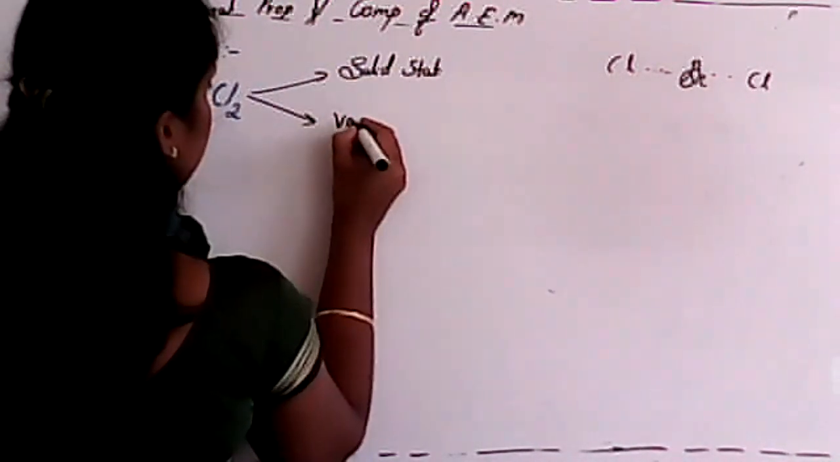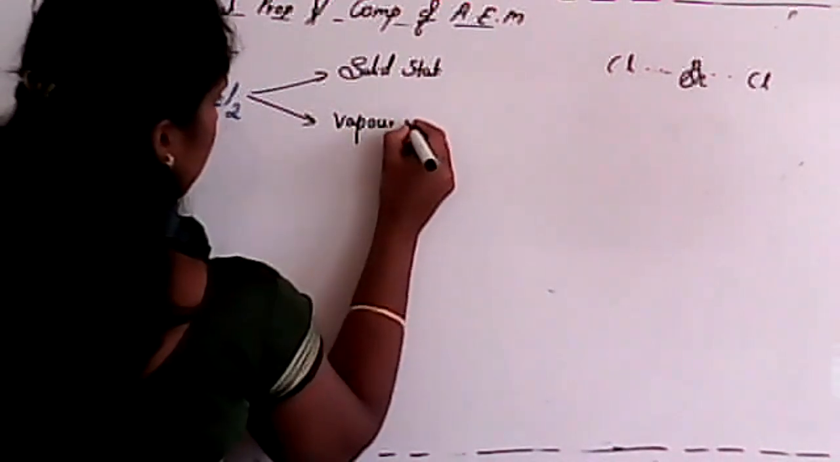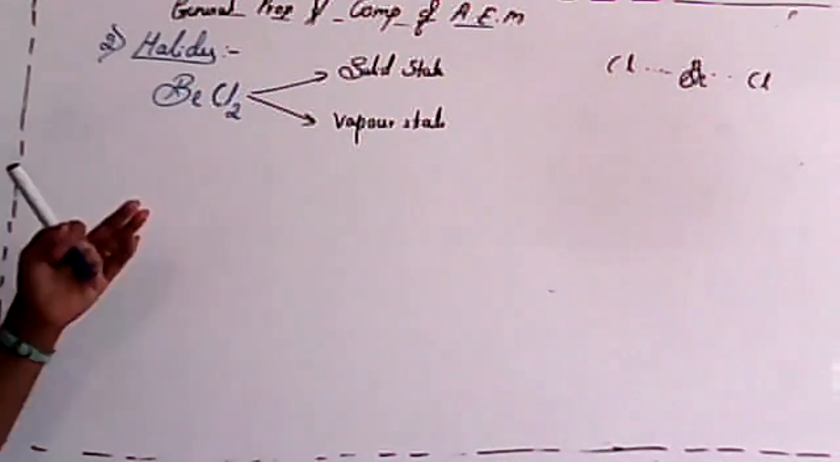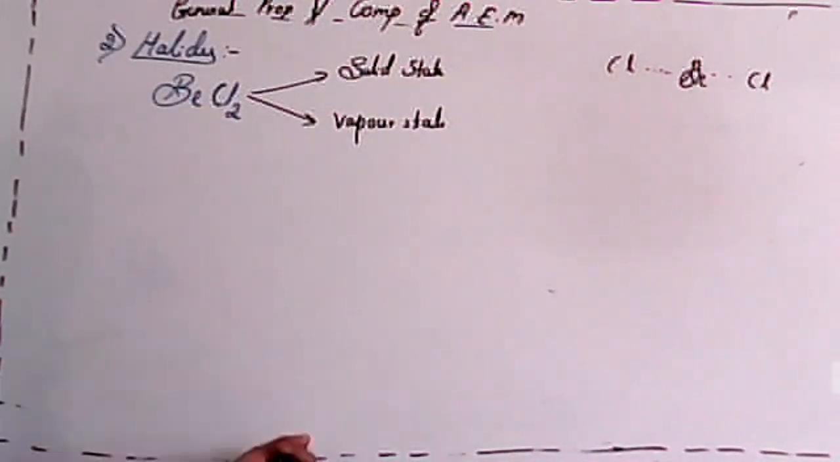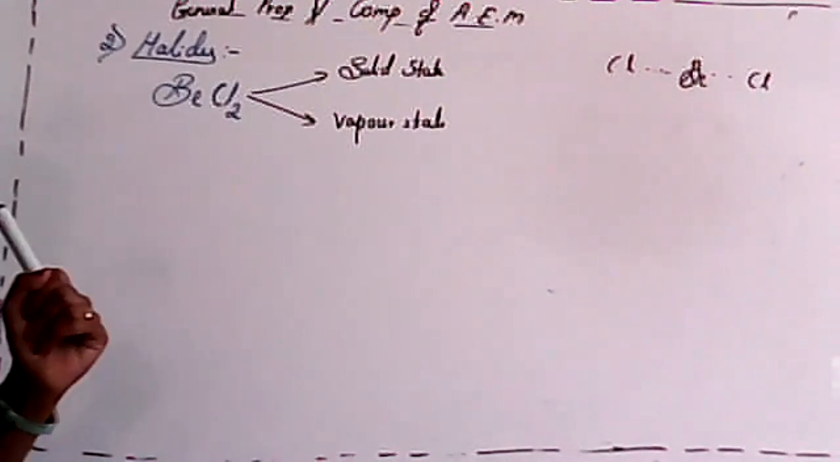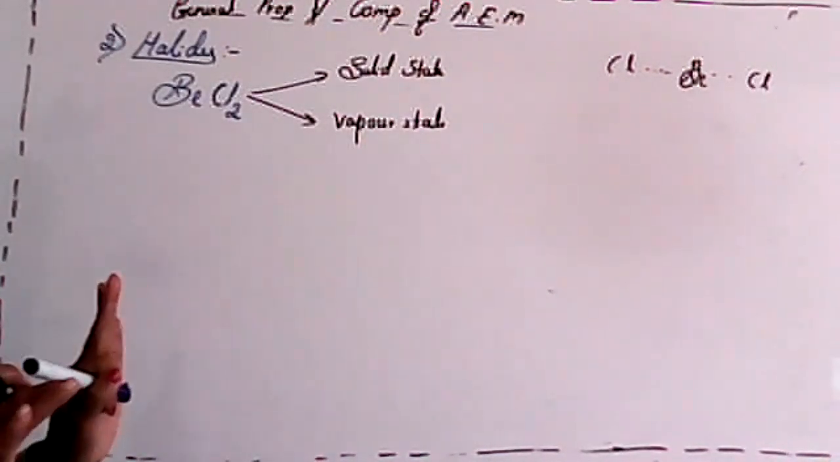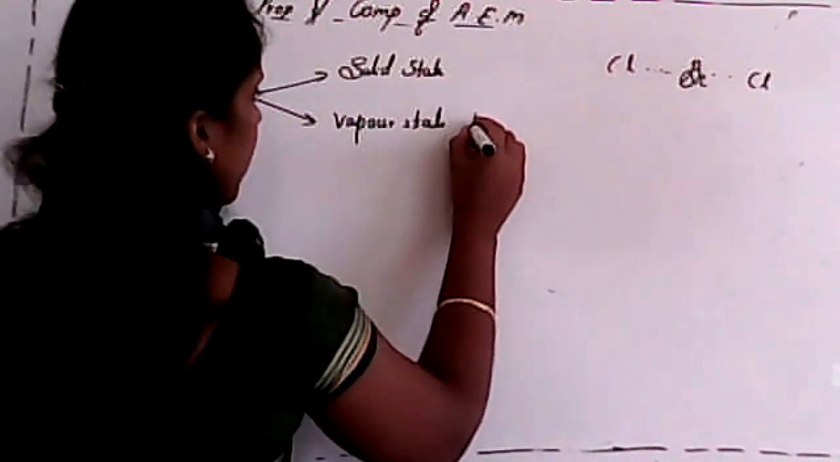And the second one is in a vapor state, that means in a gaseous state. First one, that is solid state. Second one is in vapor state. So the question may arise, what is the structure of beryllium chloride in solid state? In that case, remember student, I'll first explain the vapor state, which is very important.